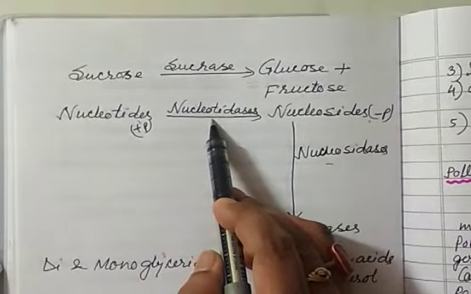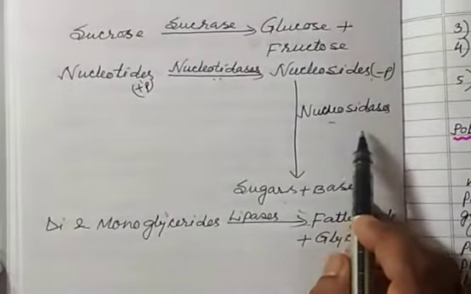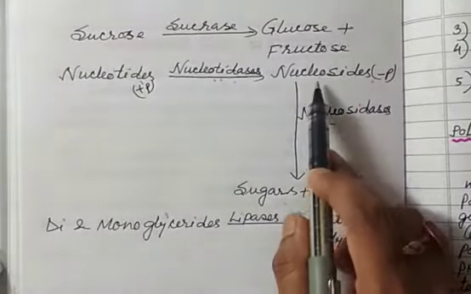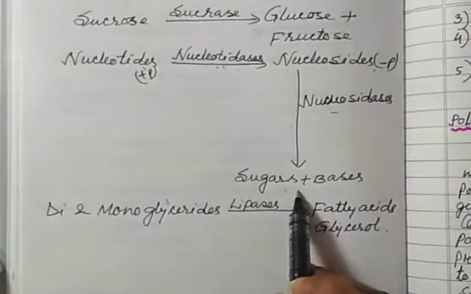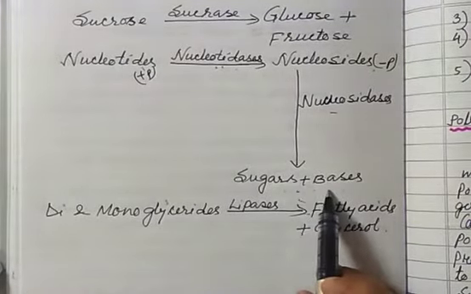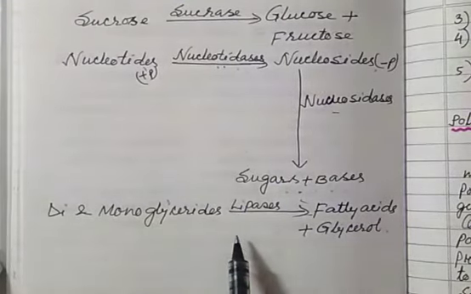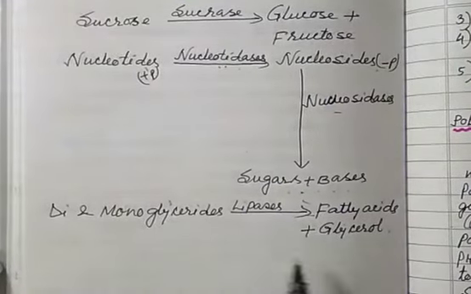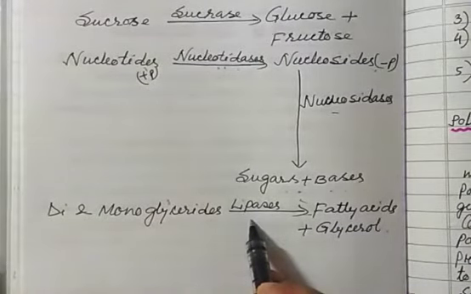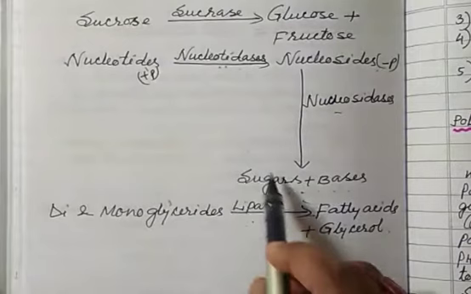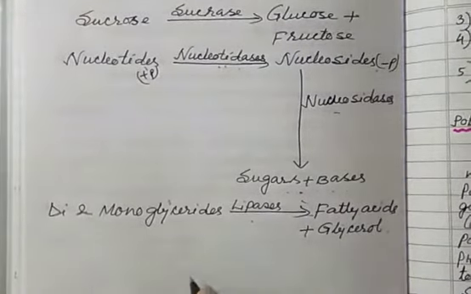And by the action of nucleotidases, right? And nucleosidases, it converts into sugar and bases. So di- and monoglycerides, as I told you just now, get converted into fatty acids and glycerol by the action of lipase enzyme. So fully digested and alkaline food present in the small intestine is now called chyle.